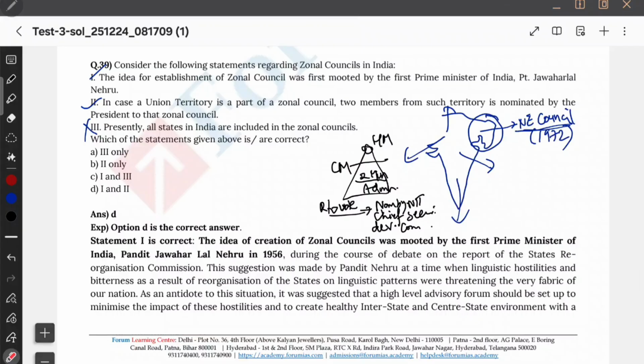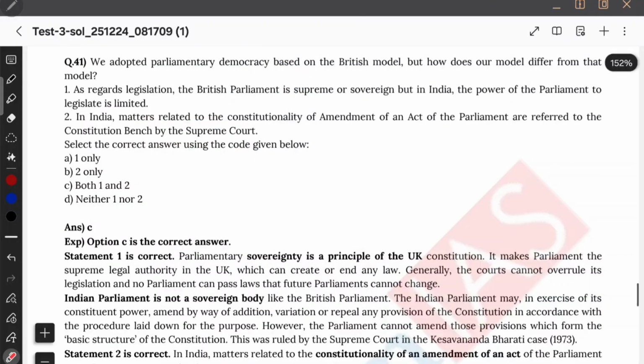One more thing. Northeast Council, it was established under Northeast Council Act 1972, which I think I already said. Next question. We adopted parliamentary democracy based on the British model, but how does our model differ from that of British model? So parliamentary और British model, हमारे इंडिया का मॉडल और ब्रिटिश मॉडल कैसे डिफरेंट है? दोनों में parliamentary model है. See, first option, let us see.